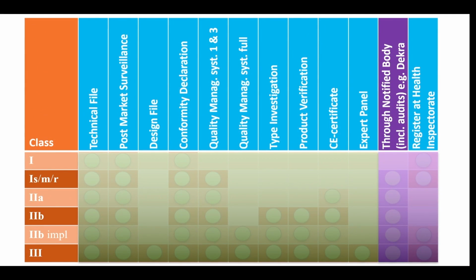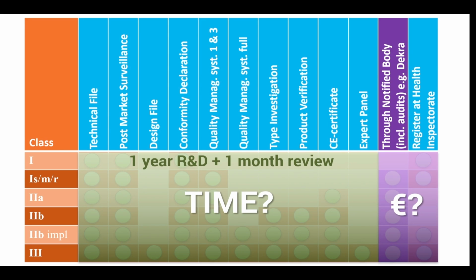Now, you might be wondering how much time and money it may take to get through all these steps, especially when having to involve a notified body. Well, that's a bit hard to answer, as it depends very much on the kind of device and on how experienced and well-equipped your company is. But in general, for a simple Class 1 device, the R&D can be as quick as a year and the CE review about a month, while for Class 3 devices, this can be as much as 20 years of R&D and many months or even years of review and improvement of the CE documentation.